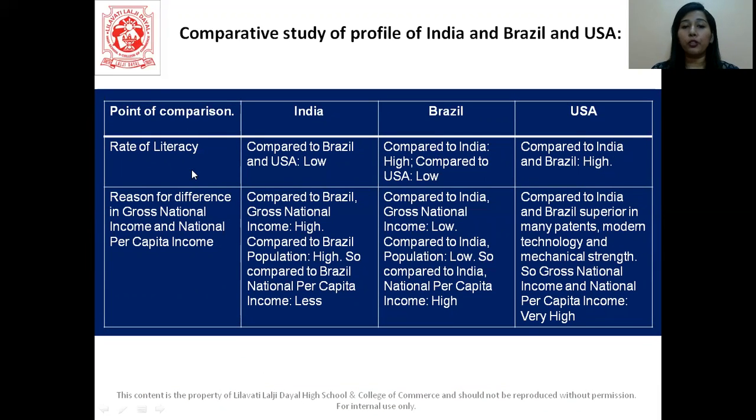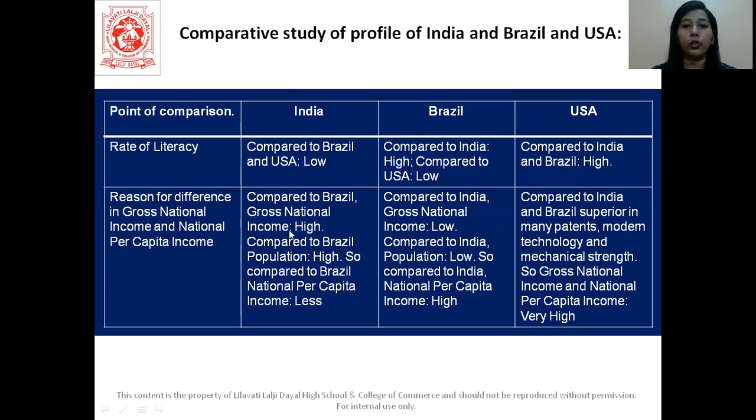Okay. Rate of literacy, so compared to Brazil and USA both, the rate of literacy in India is low, which means Brazil and USA have much more literate people than us. All right. So Brazil, see here, compared to India, their literacy rate is high, but compared to USA, their literacy rate is low, as we can see here. And for USA, if you compare it with both India and Brazil, its literacy rate is high compared to both the countries.